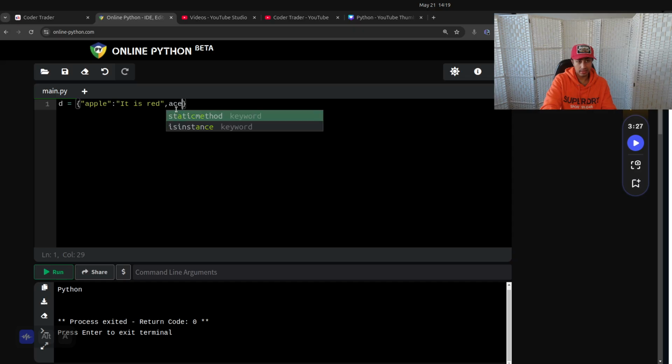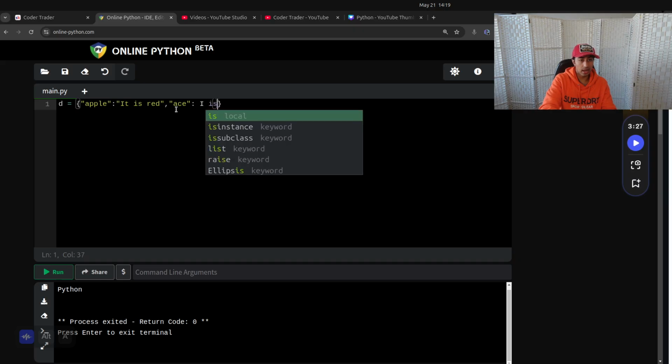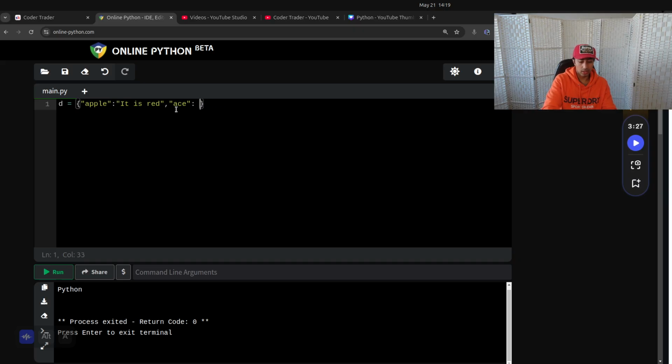I don't know, like an ace, the card ace. You know, it's I don't know. It is... Oh, see, the highlighting was a bit funky there, because I need to wrap this, this is all like strings, right? Like an ace, it is a card. I don't know. That's a horrible definition, right? Cool. So that's what a dictionary is.